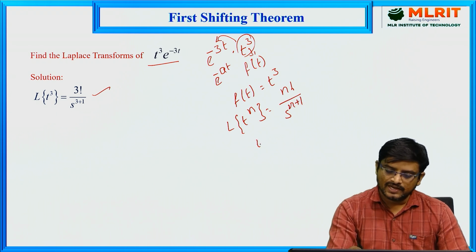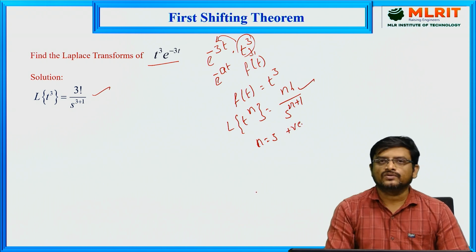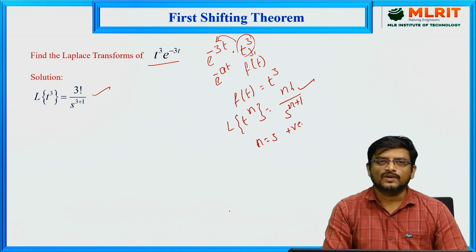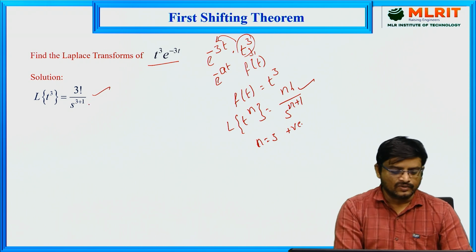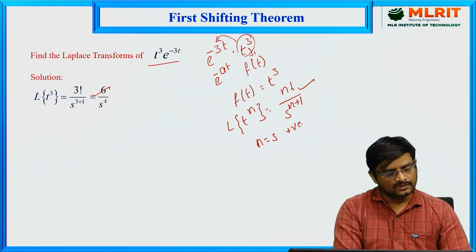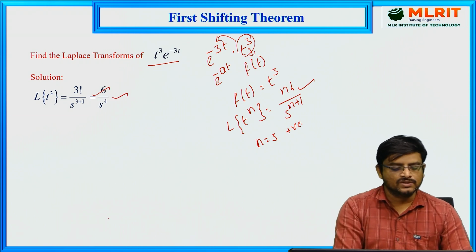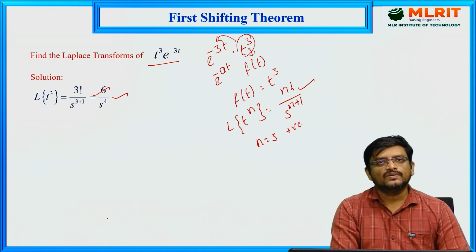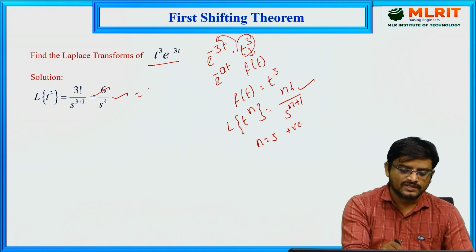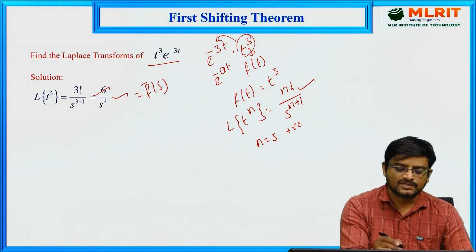So here n is equal to 3, which is a positive integer, so we can take this factorial formula to find this Laplace transform. So 3 factorial by s power 3 plus 1. If we simplify this, you will get 6 by s power 4. We consider this value as f bar of s.